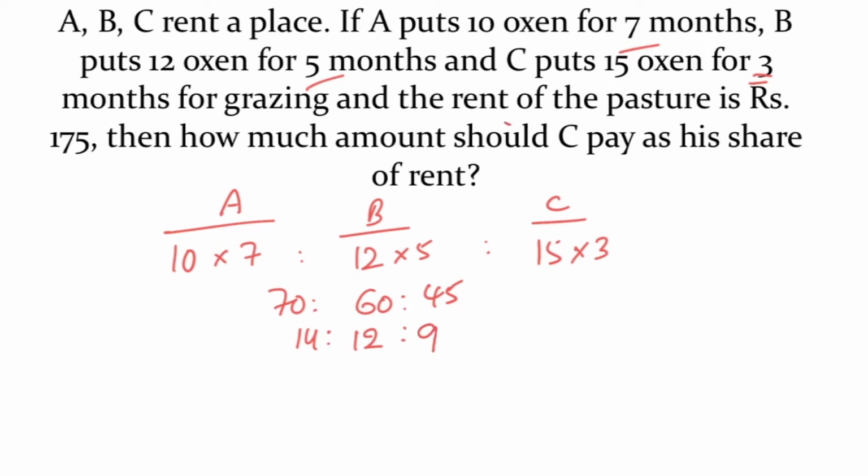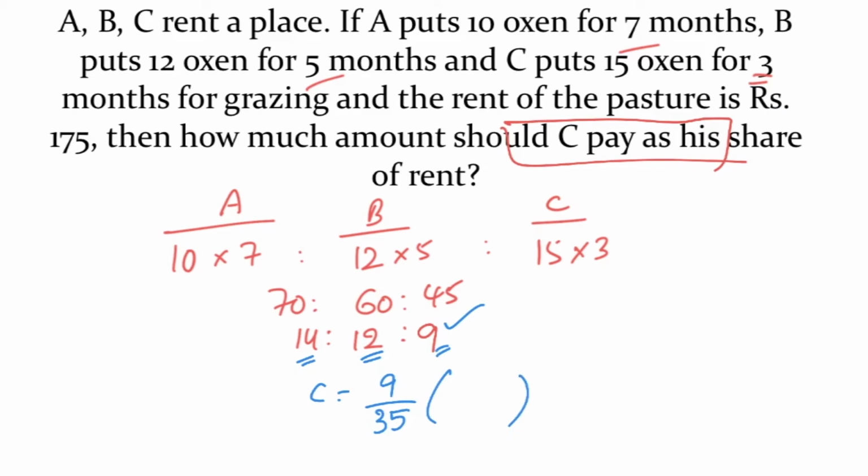So the requirement is C's share. C will pay how much? C will pay 9 parts out of 14 plus 12, 26 plus 9, 35 parts in total rent. How much is the total rent? 175 rupees. Out of 175, 35 5 times 175, 9 into 5, 45 rupees is the share of C.